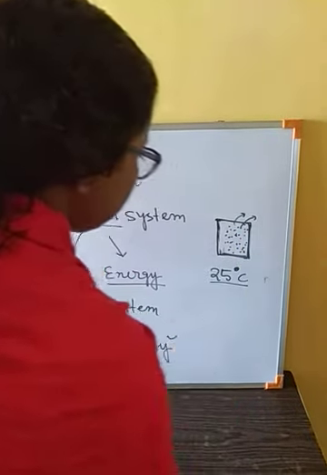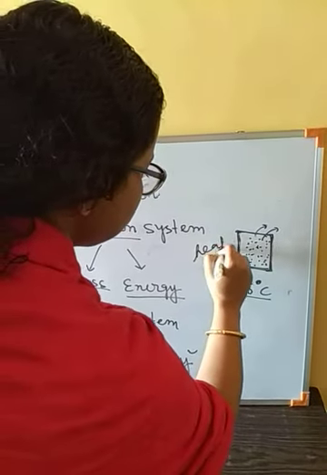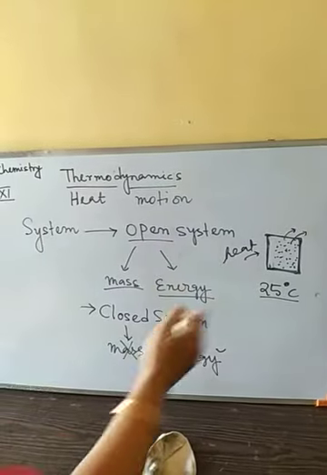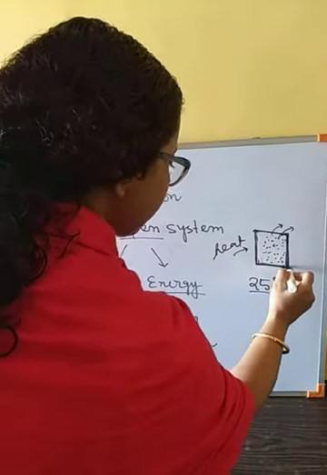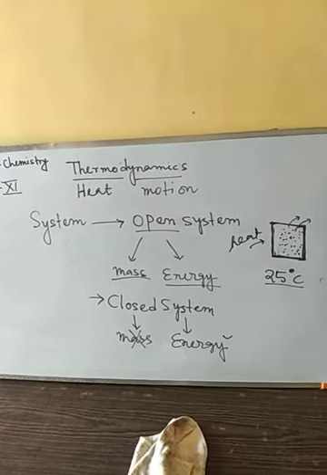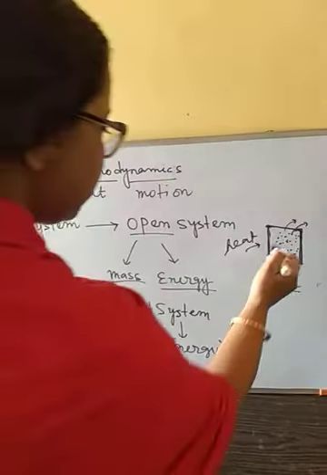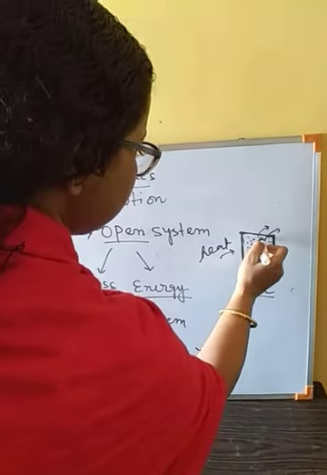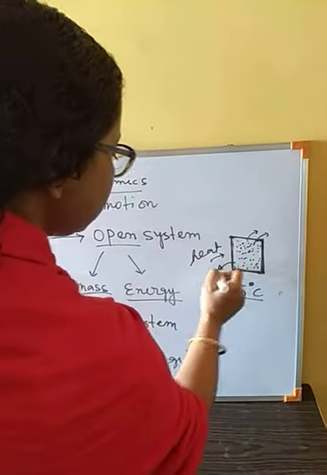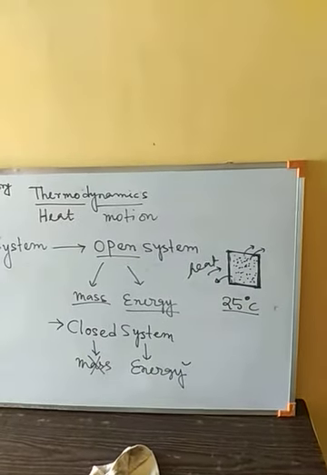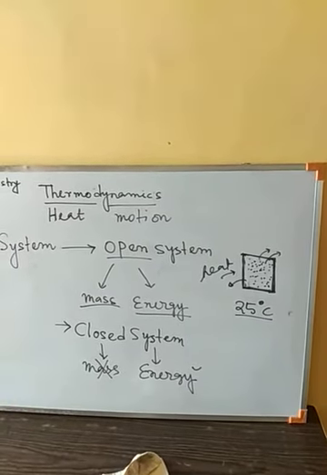If we heat this container, it will absorb the heat, because it is made of copper or any metal which can conduct heat, so temperature or energy can increase. In the same manner, if the temperature of this container is more than the surrounding, it can lose some heat. So in this manner energy can flow in this system. This is a closed system.